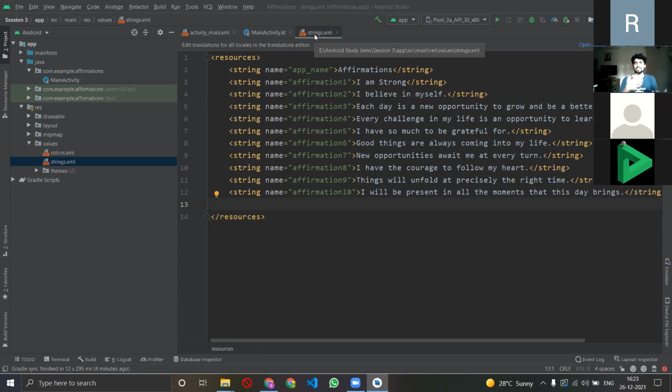As I told you, Android Studio helps you write both the front end and the back end. Kotlin is where we write the back end, where we tell our app how to interact. For example, if I have put a button in an app, and I click that button, something should happen. With the help of Kotlin, we write what we want that button to do. And with the help of XML, we define what the button looks like and where it should be, how the button should be positioned.